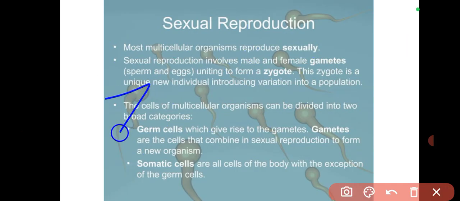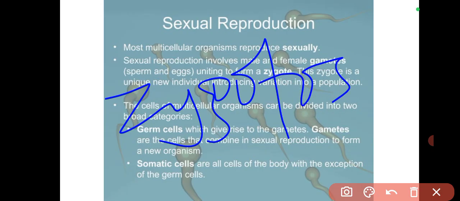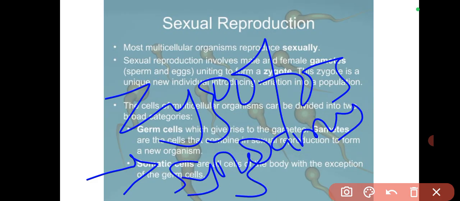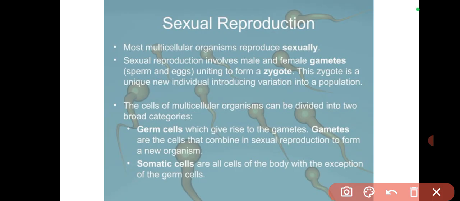The word zygote comes from the word zygotos, which means a product of syngamy. Another word for fertilization is syngamy. Syngamy means fusion of sperm and egg. That's just the simple definition. So the zygote is a unique new individual introducing variation into a population. Yes, it introduces variation. That's why you don't look exactly like your sister or your brother or any of your siblings. There are some differences.